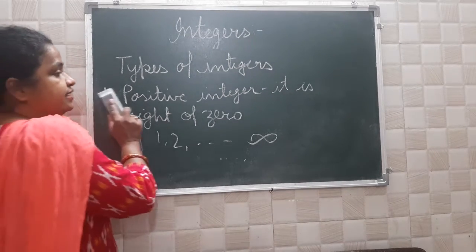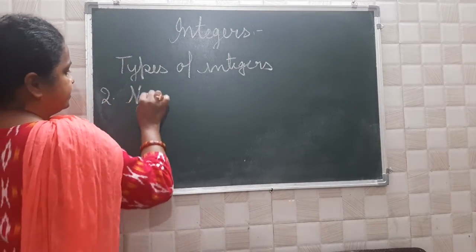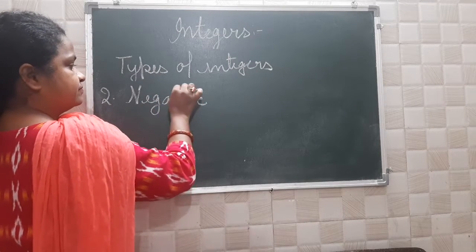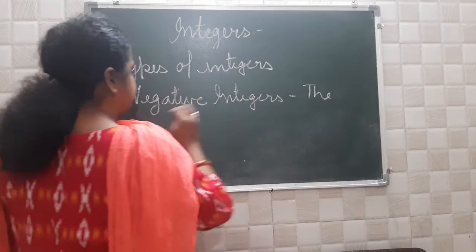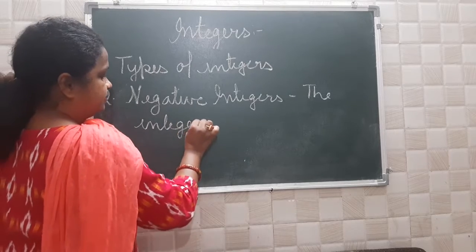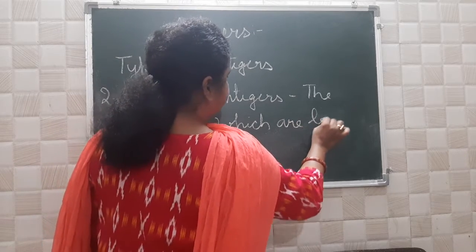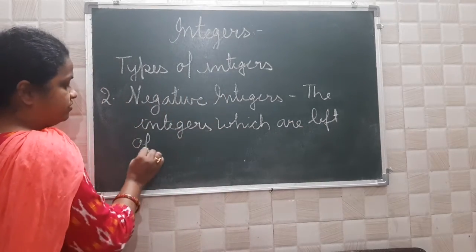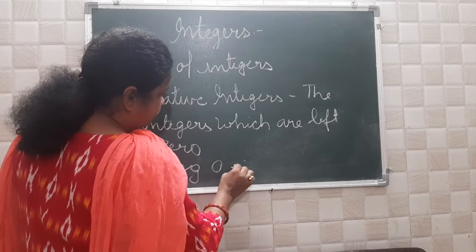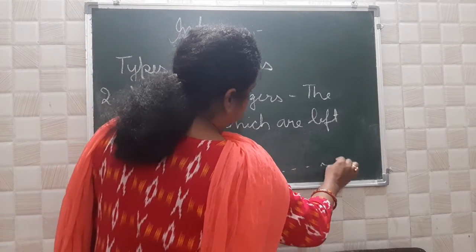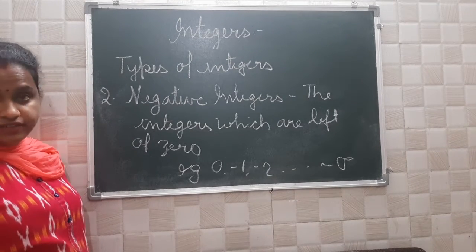Next come negative integers. The second one is negative integers. What are negative integers? The integers which are to the left of 0. Example: minus 1, minus 2 to minus infinity. The integers which are to the left of 0 are negative integers.